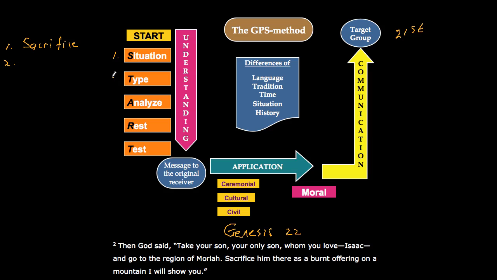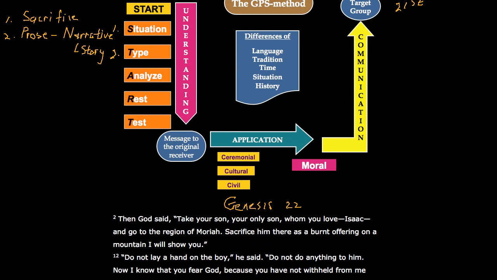Number 2, type of literature. The reason why we need to know what type of literature it is, is because it will determine how we will analyze that passage, because we cannot analyze poetry like prose. So we have seen that after reading, this is definitely prose, it's not poetry. And prose can be divided in different kinds of prose, like a narrative, and this is a narrative. And we've seen in the first video about the narratives that narratives can be divided in conversations, parables, symbolism, and stories, and this is a story. The story of Abram, who needs to sacrifice his only son Isaac.